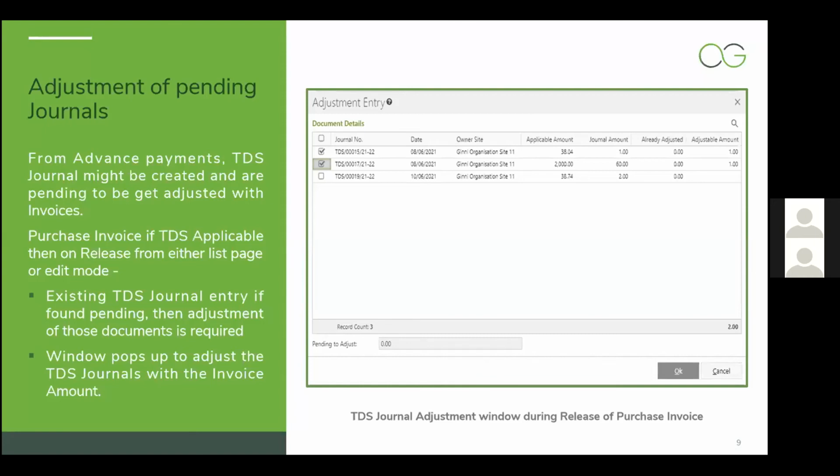So a TDS journal entry for 300 will be created with respect to this invoice. I hope I am able to make this clear: partial adjustment, if pending, will be done, and in case any difference still exists after adjustment, then a new pending TDS journal entry will be created.